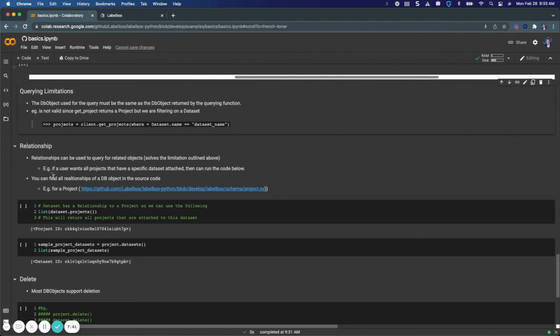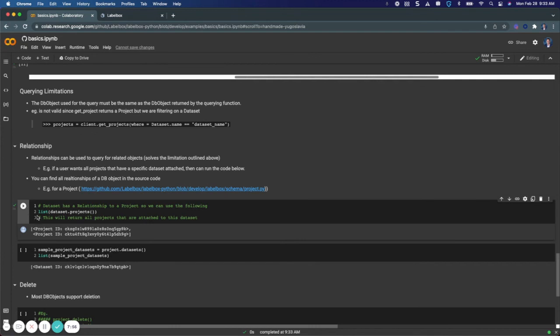So if we want all projects that have a specific data set attached to them, we can utilize relationships to find that information. You can find all relationships for DB objects in the source code as well, both in our GitHub or API reference. So if I run this cell, I'm given back the project IDs that have this example jellyfish data set attached to that project.